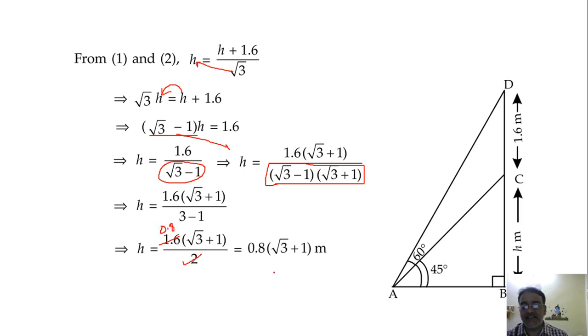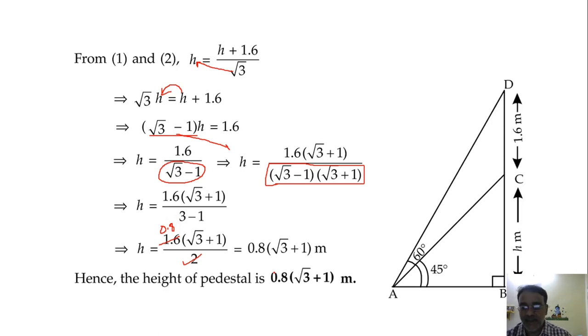So final answer, in the textbook it is given 0.8 into root 3 plus 1. Okay, so I suggest that you substitute the value of root 3, then finalize your answer.